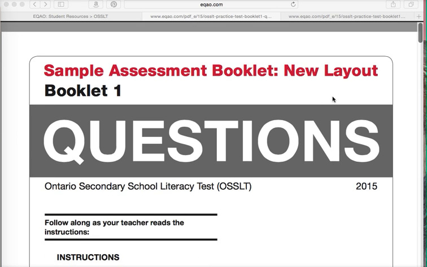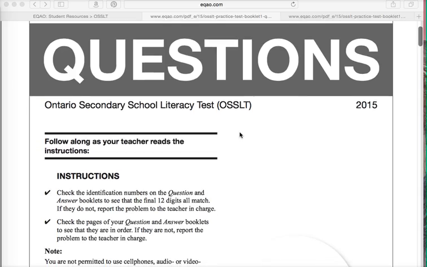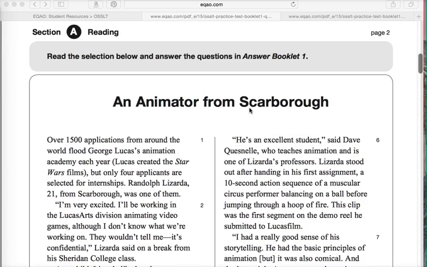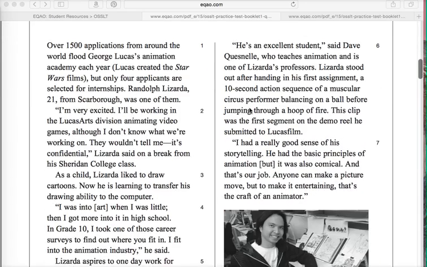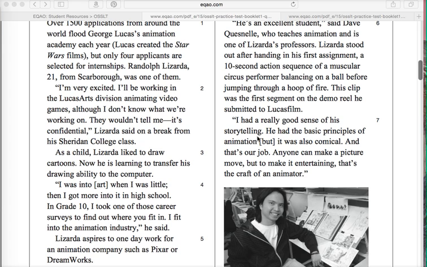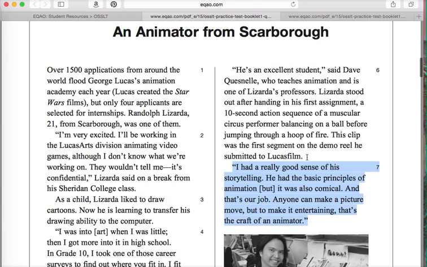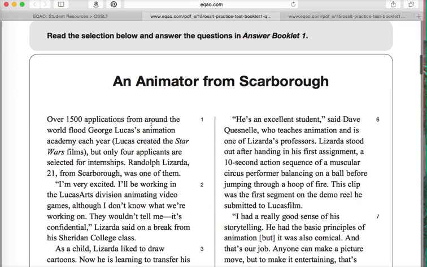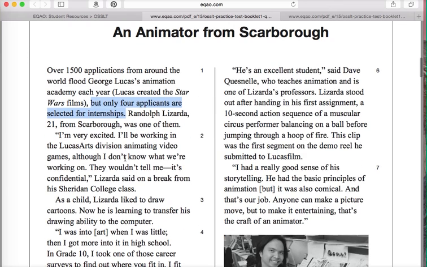Right here, we're looking at the question book from the OSSLT. What you see here is a news report. The reason I know that is because you can see that some quotations are being used here at the end. This is somewhat of a headline, and the newsworthy event that they're focusing on is Luzarda's selection for an internship. Okay, let's get to the questions.